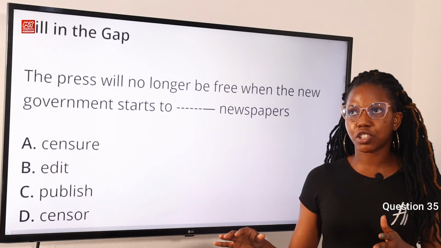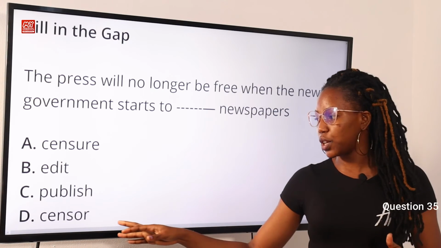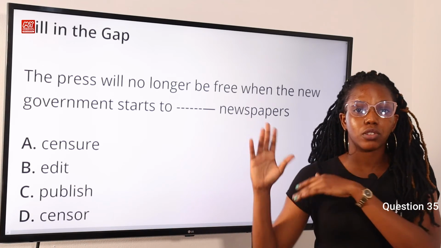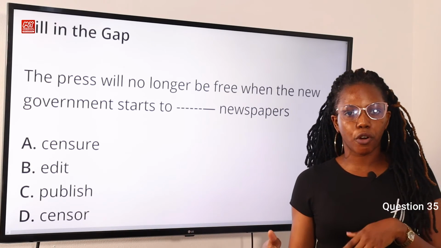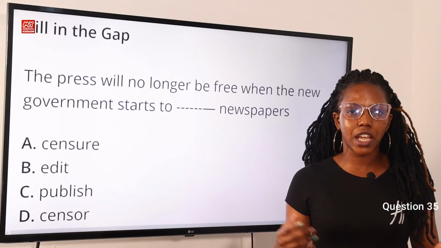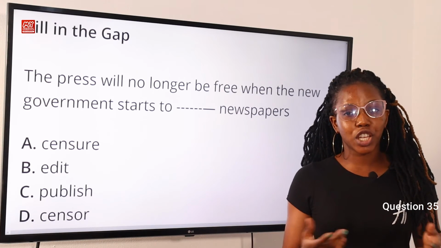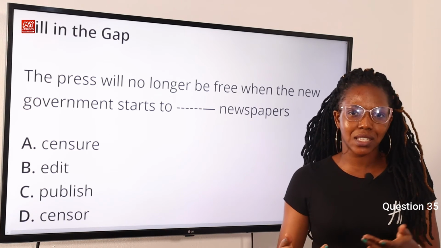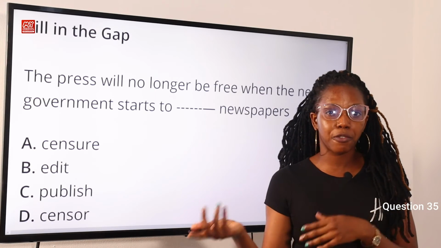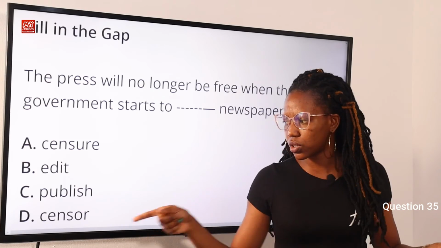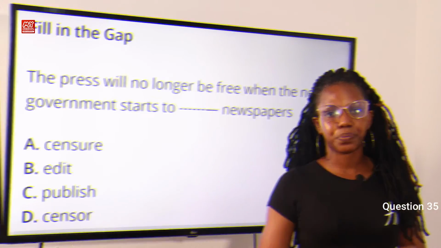So when the government issues censors on paper or censors newspapers, the press are involved. How are they involved? They are involved in examining the information by changing or removing parts that are sensitive or considered harmful to the public. So the answer to this question is option D, censor.